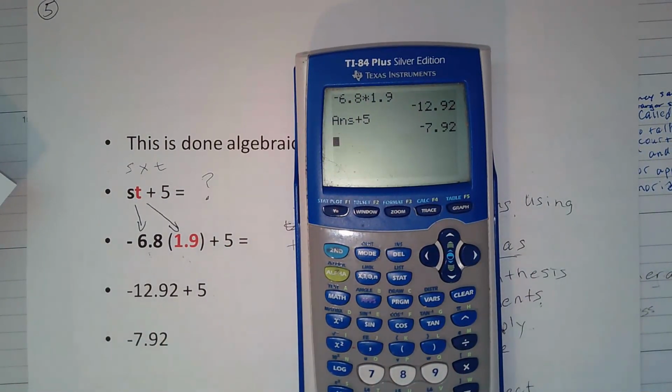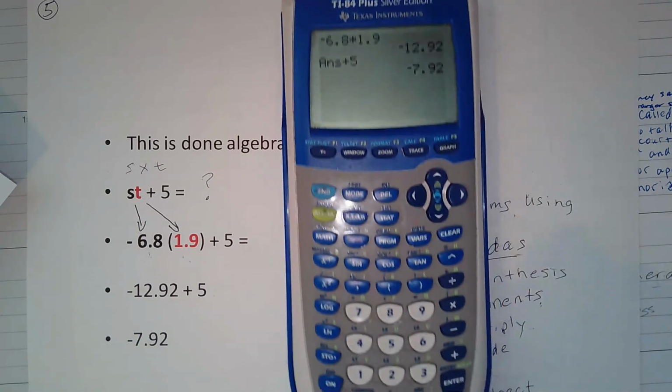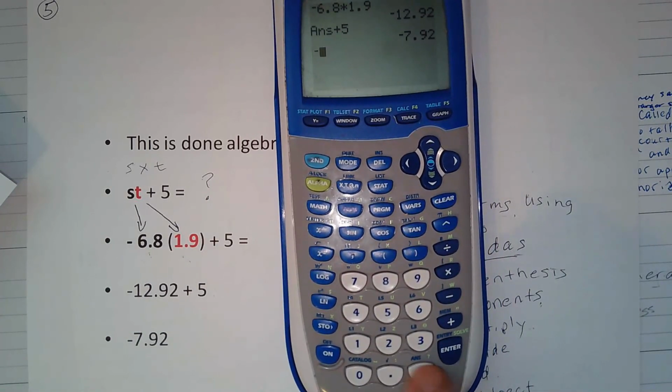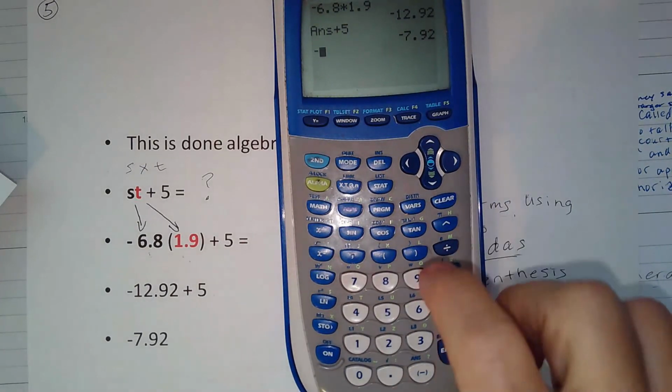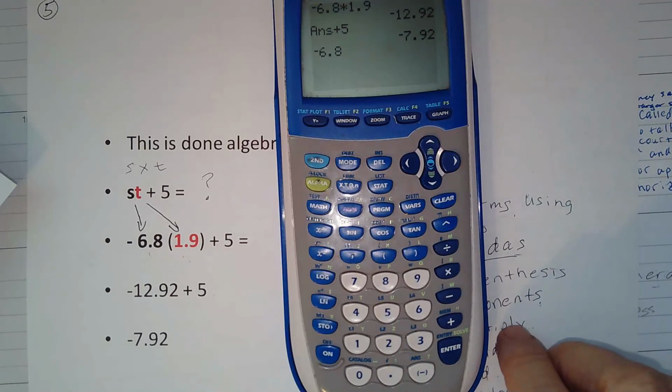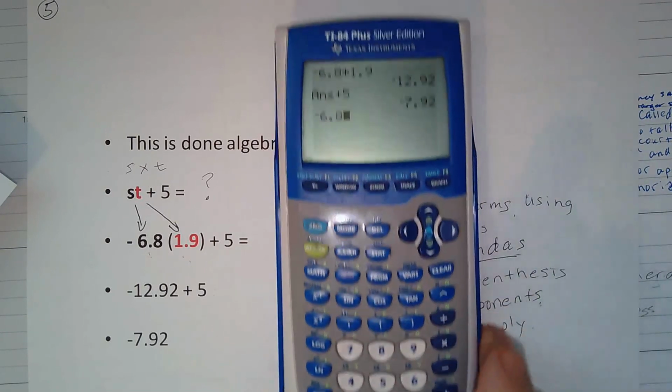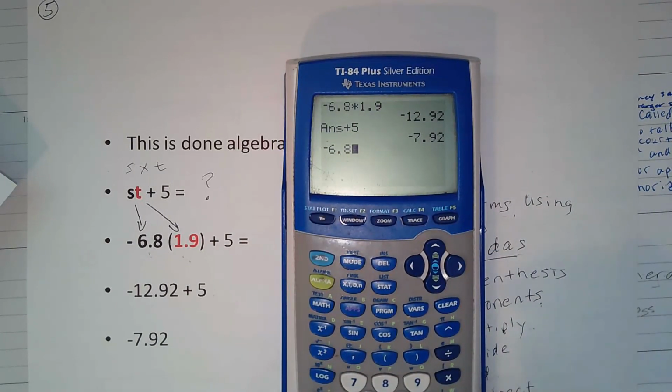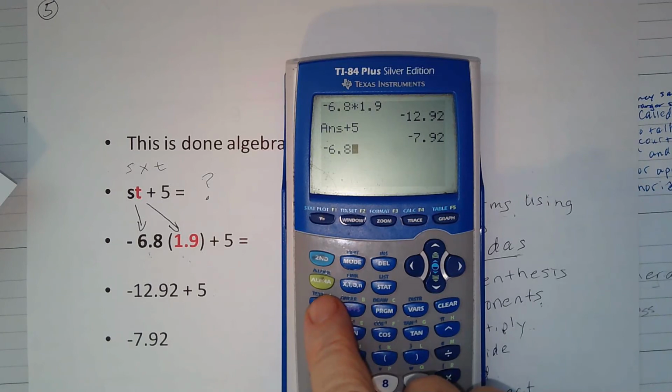So let's take negative 6.8. Let's type that in. So I'm going to go back down here, click the negative sign, and then I'm going to put in 6.8. Then what I'm going to do is I'm going to go up to a button up here in the upper left corner. It says Math. Do you see that? Math. Click that button.